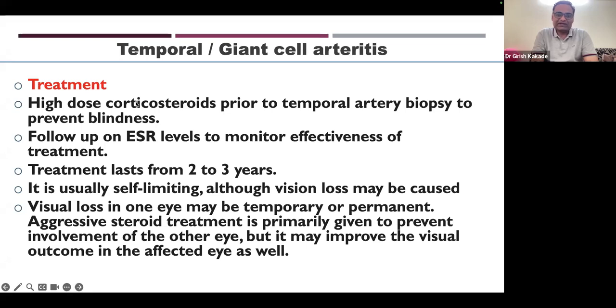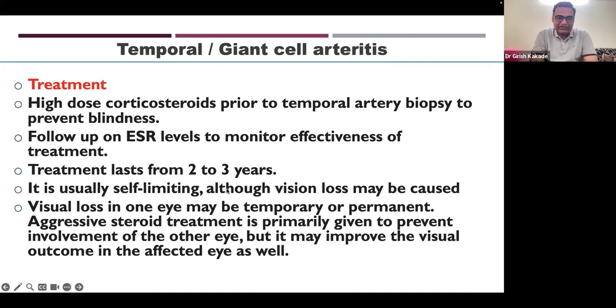The only thing to keep in mind is whether the patient has diabetes or high blood pressure, which need to be monitored. After treatment, we can follow up the ESR level to monitor the effectiveness of treatment. If ESR is high at baseline, then after treatment, ESR will go down. Treatment usually lasts for 2 to 3 years, minimum 1 year. The corticosteroid dose is tapered slowly. In many patients, we also add additional immunosuppression like methotrexate, so that the corticosteroid dose can be lowered easily.